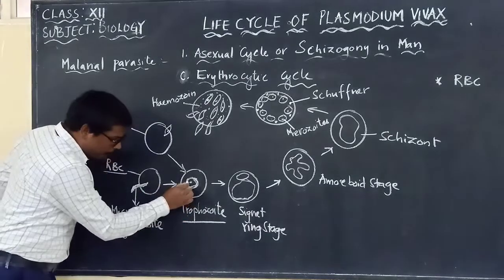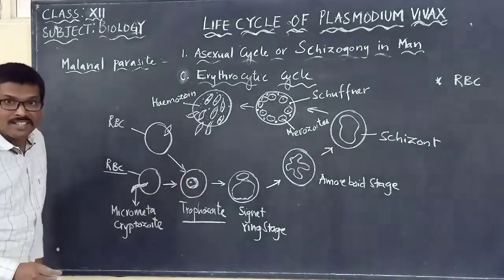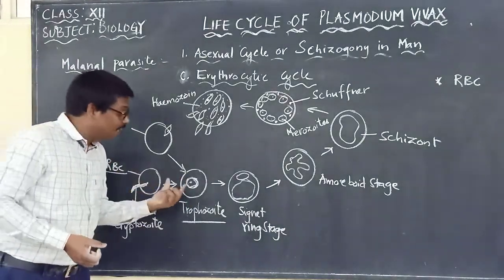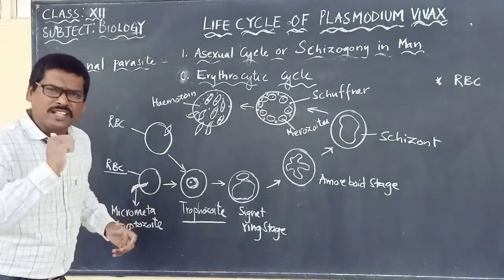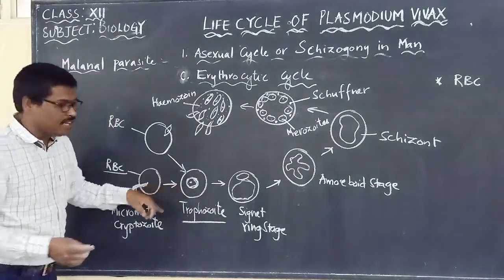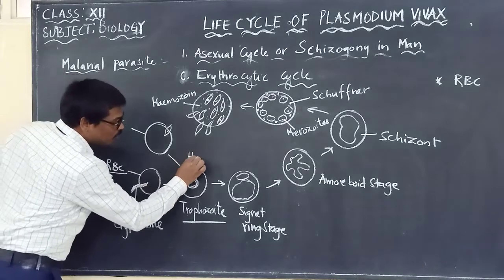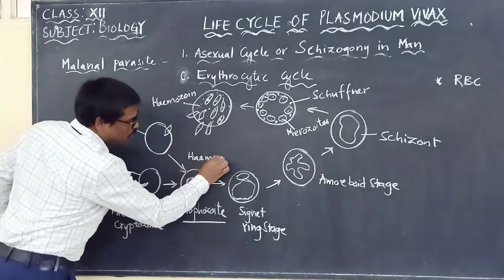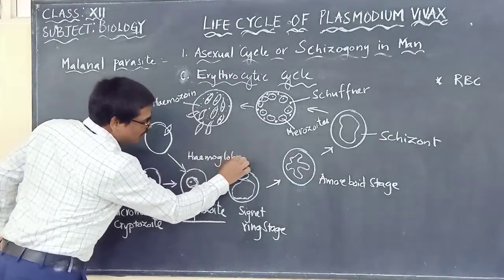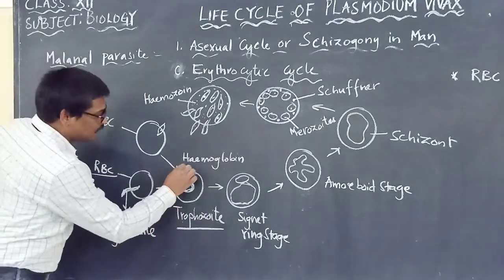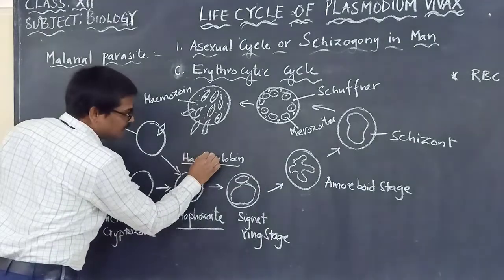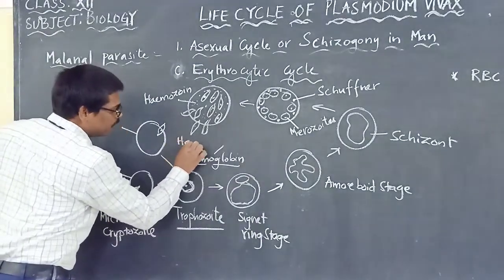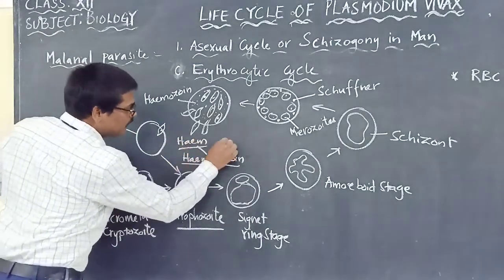Now this micrometacryptozoite starts absorbing nourishment from the RBC cell. What is the nourishment present in the RBC cell? It is nothing but hemoglobin. So it will digest the hemoglobin into heme and globin.